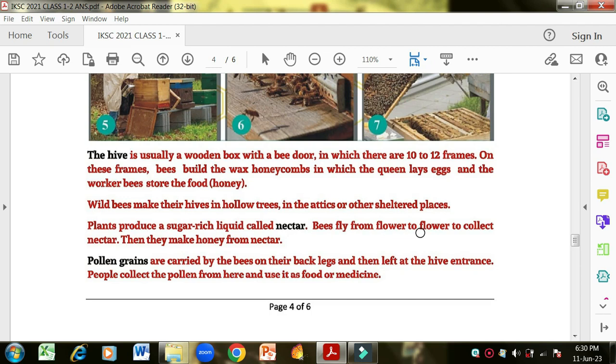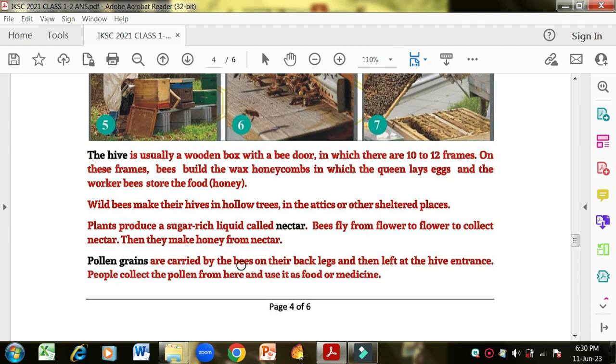Plants produce a sugar-rich liquid called nectar. Bees fly from flower to flower to collect nectar. Then they make honey from nectar. Nectar is a sugary product that is produced by the flower, and honeybees collect that sugary liquid from the flower, and out of that they produce honey.